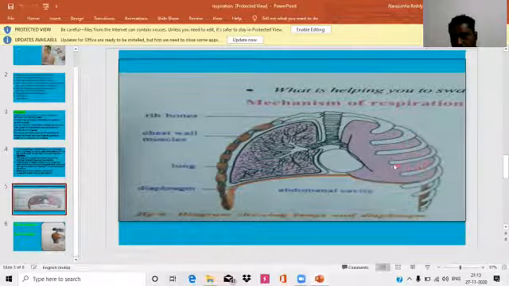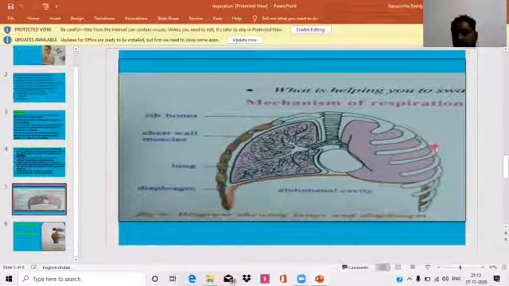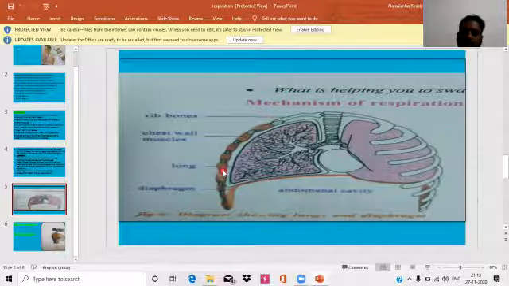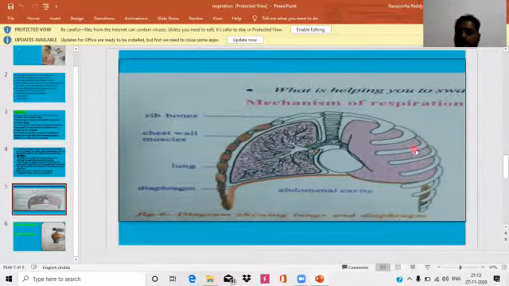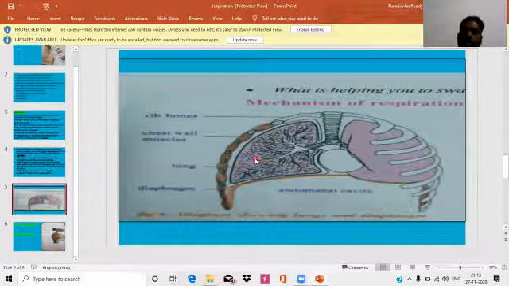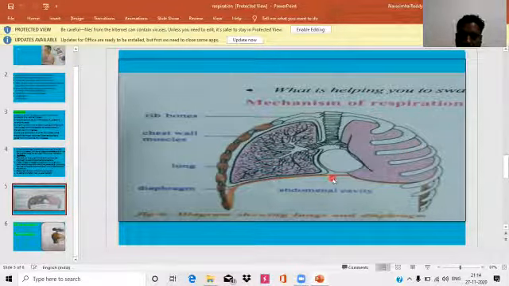The muscle attached to the ribs is called intercostal muscles. Due to the contraction of intercostal muscles, the ribs push in the forward direction. Then the thoracic cavity increases dorso-ventrally. Then, the phrenic muscles present in the diaphragm contract.